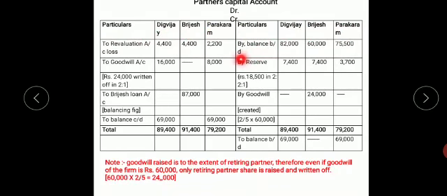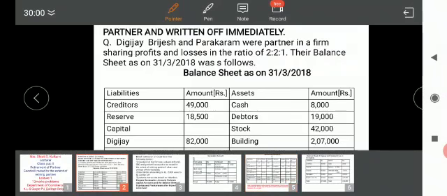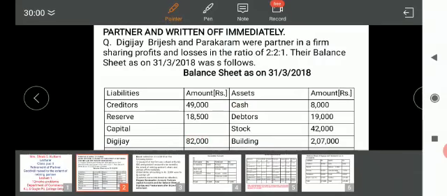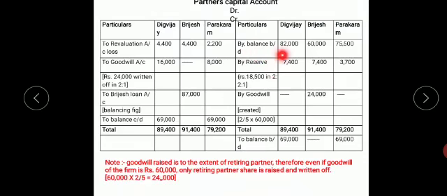From the balance sheet, the partners' capitals are 82,000, 60,000 and 75,500, so we write the partners' balances.